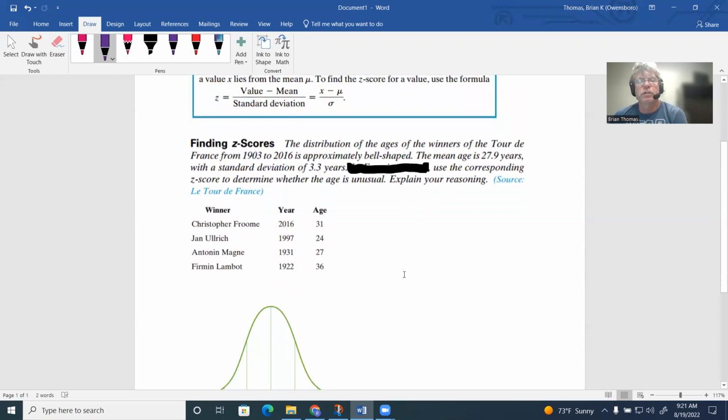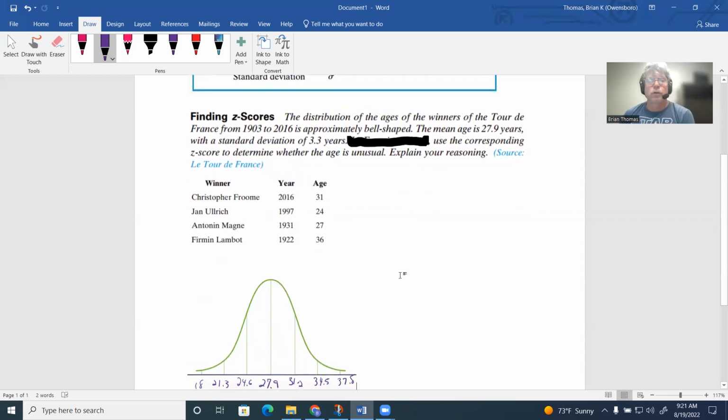So let's put that together. The z-score represents the number of standard deviations, and we said it's going to be x minus mu divided by sigma. So the data is this 31, and we're going to subtract the mean, which is 27.9, and divide that by 3.3. Let's see what we can come up with.